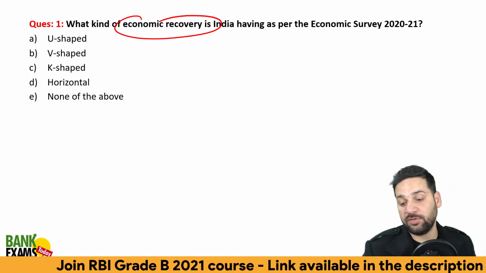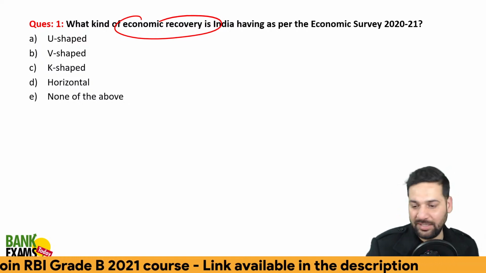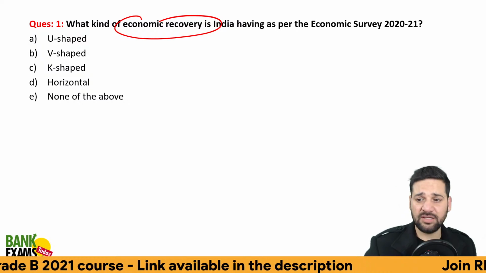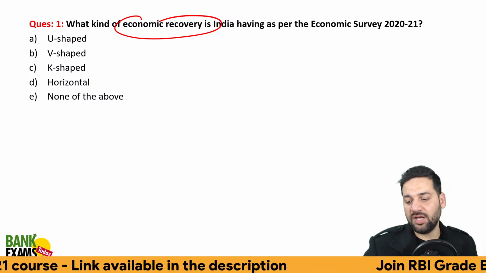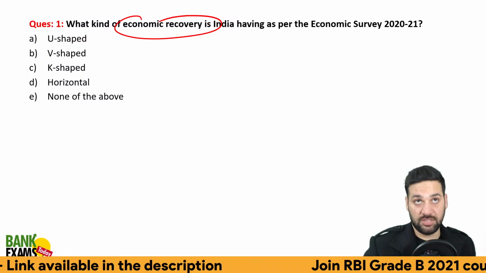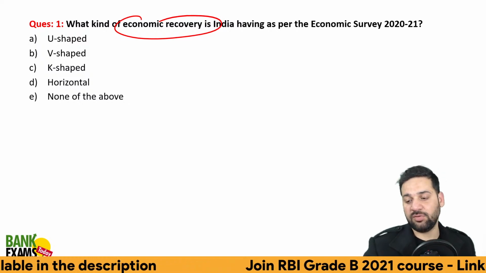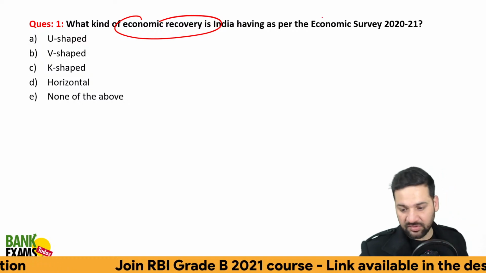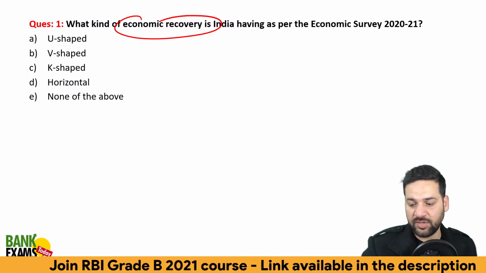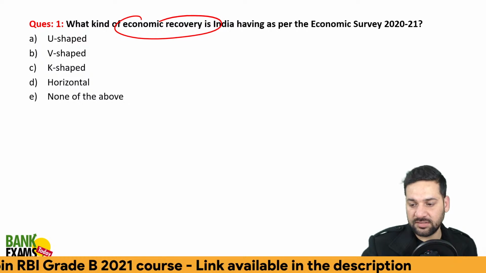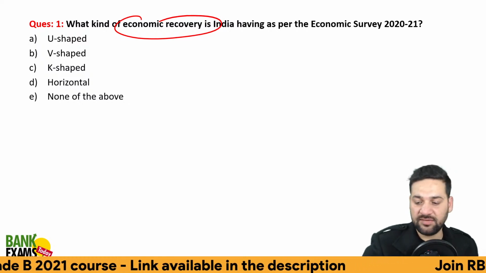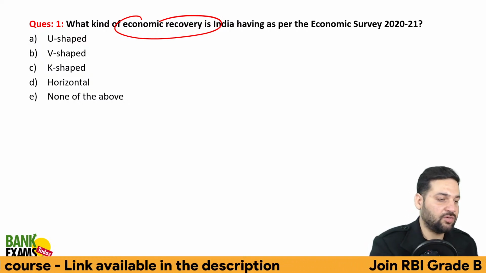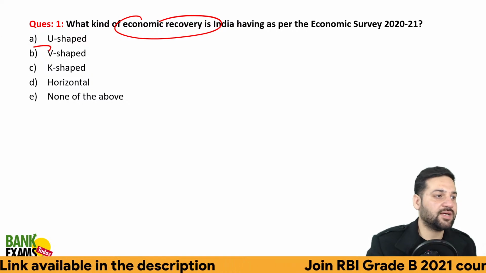It is V-shaped recovery, repeated many times, during the budget speech, when the economic survey was out, and during many press releases. That is why the correct answer is V-shaped recovery. Let me mark the answer. B is the correct answer.